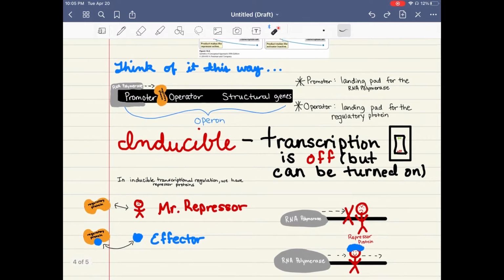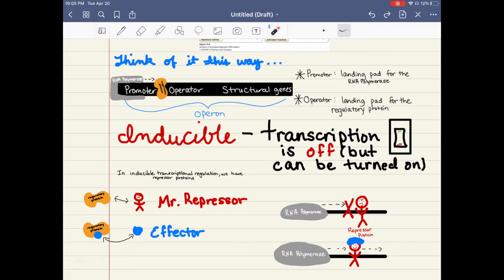So we will start out here, and we're going to look at the operon, which is the region that the RNA polymerase is going to go across and transcribe the DNA into mRNA. So the RNA polymerase will attach at the promoter region that is within the operon, and then there will be a regulatory protein that will attach to the operator region within the operon, which we'll touch on in a second. And then there also are these structural genes at the end after the operator.